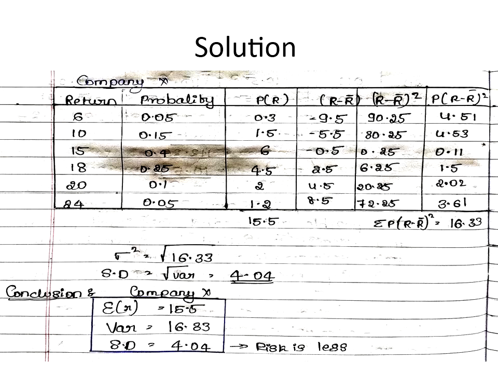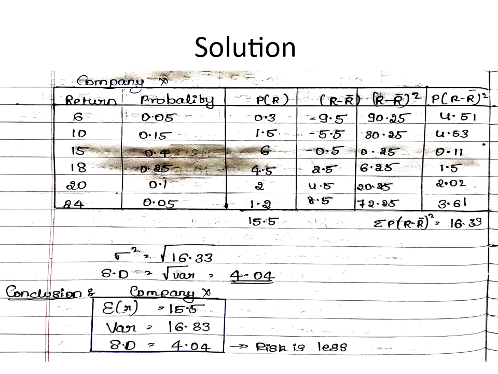Now we come to the final column, the final work. We have to multiply P with R minus R bar whole square. So 90.25 multiplied by 0.05, and like that I multiply each value of the fifth column with the probability in the second column. The summation of that is 16.33. This is sigma square, which is the variance. How do we compute standard deviation? It is simply the square root of variance, which is 4.04.